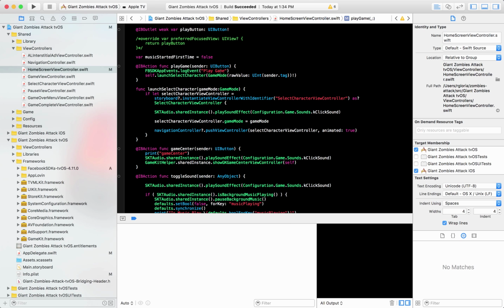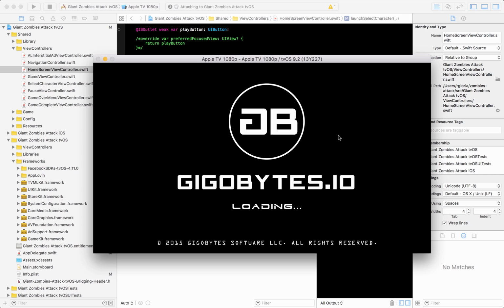Perfect. Now the next thing to do is to test it. So let's launch it in the simulator. Make sure that Facebook is receiving our events. So we'll launch the application, and then we'll check Facebook to see if the events are actually being tracked. Okay. Here's the application.